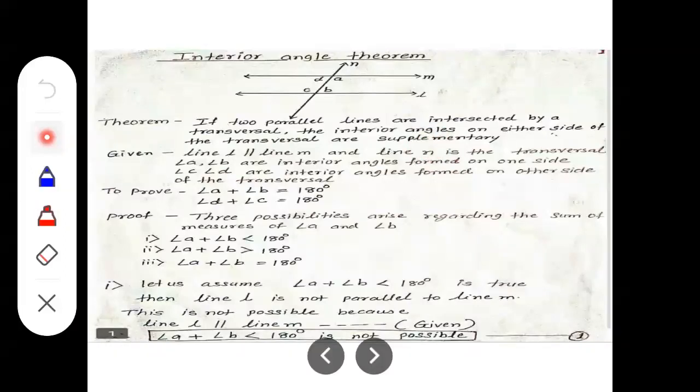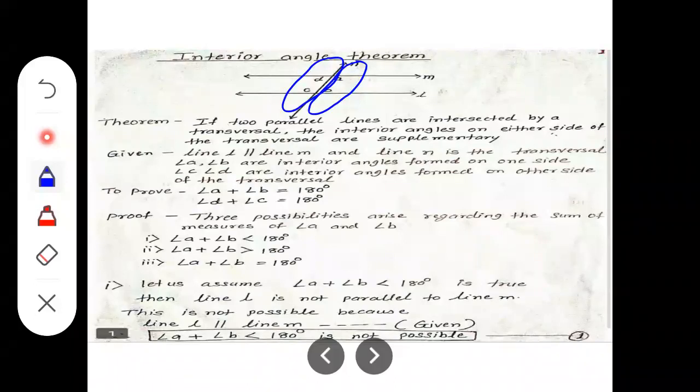So let's write the proof. I have written here that angle A plus angle B is equal to 180 degrees, and another pair, angle C plus angle D, is also equal to 180 degrees. The first pair is angle A and angle B, and the second one is angle C and angle D. Okay. Now to prove that, we have to assume three possibilities. The first possibility is that angle A plus angle B is less than 180 degrees. The second possibility is that the pair of interior angles is greater than 180 degrees. And the last possibility is that they together measure equal to 180 degrees.